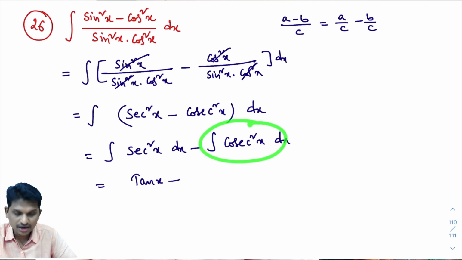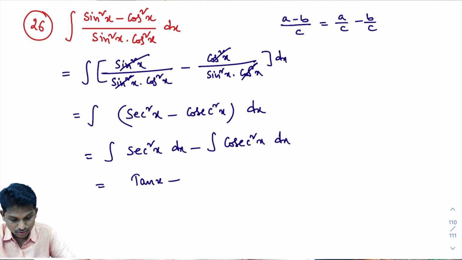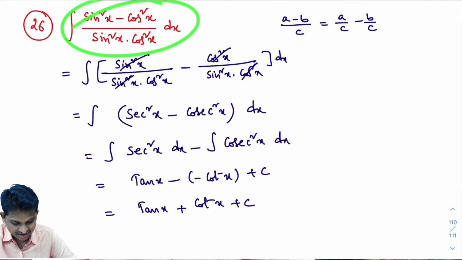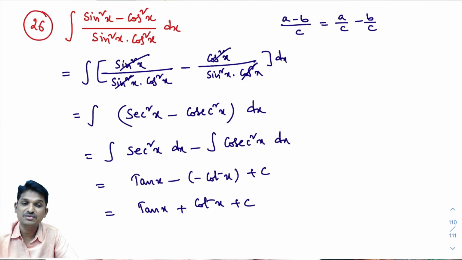The integral of cosecant square x dx is minus cot x, so this is minus cot x plus c. That equals tan x minus of minus, plus cot x plus c. So the integral of this expression is tan x plus cot x plus c. With this, the 10 problems of this class are completed.